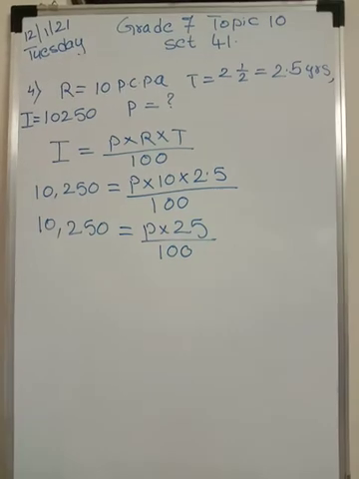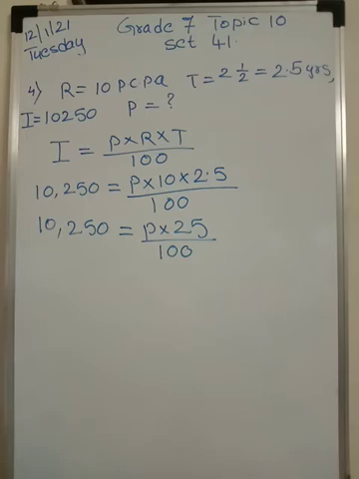Now look at the fourth problem. I am just reading it for you. Question number 4. Lataben borrowed some money from a bank at a rate of 10 PCPA interest for 2.5 years to start a cottage industry. If she paid 10,250 rupees as total interest, how much money had she borrowed?